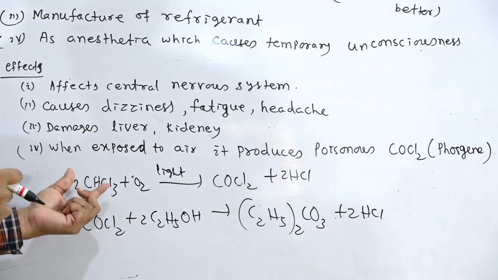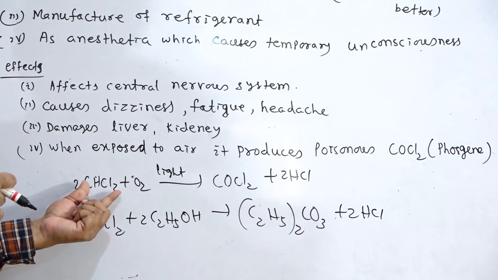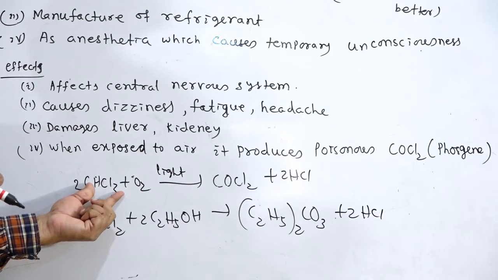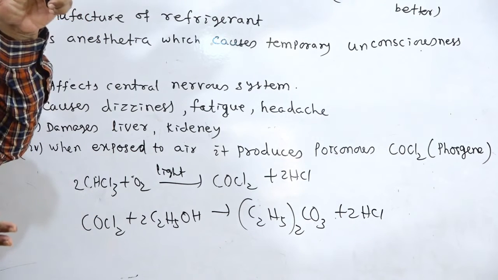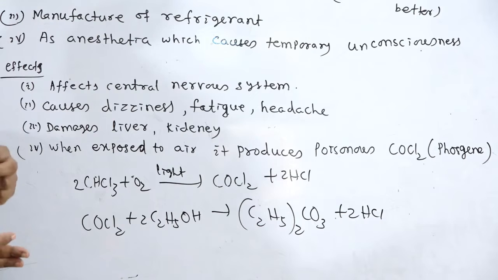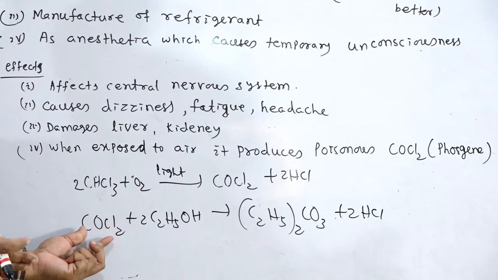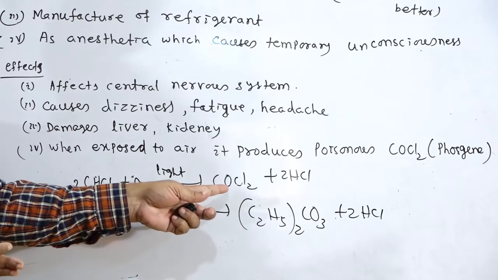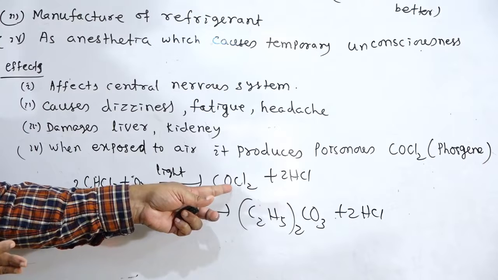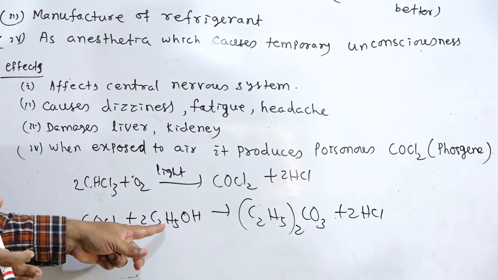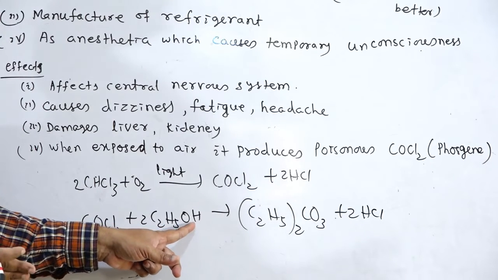So therefore, chloroform containing containers have been packed with chloroform without any empty space. So if carbonyl chloride is present, then how will that be removed? That can be removed by the addition of ethyl alcohol.